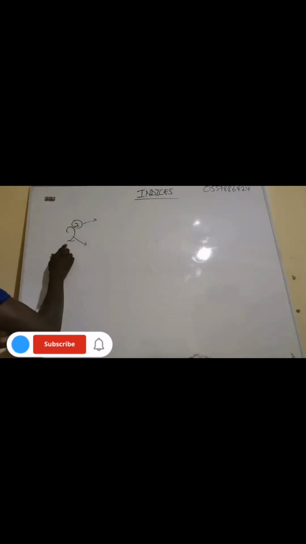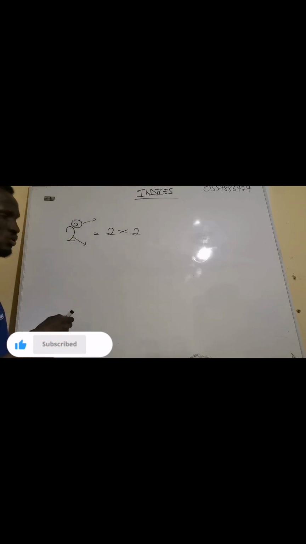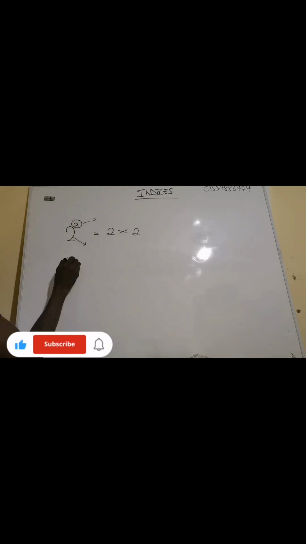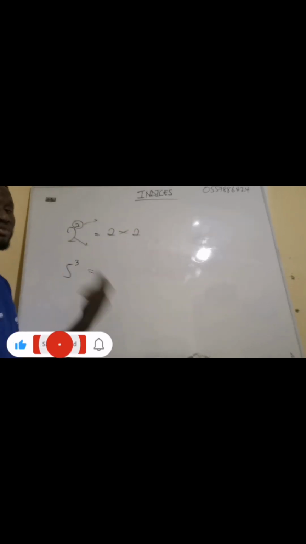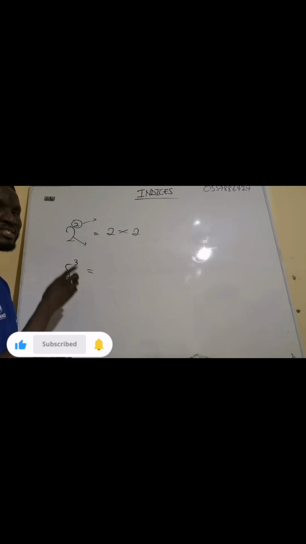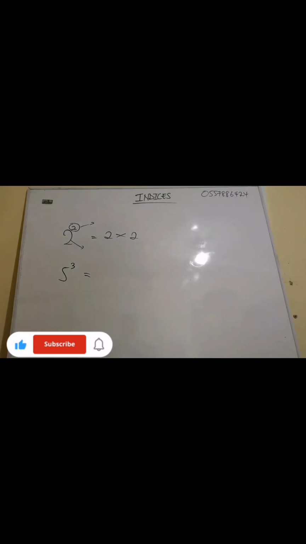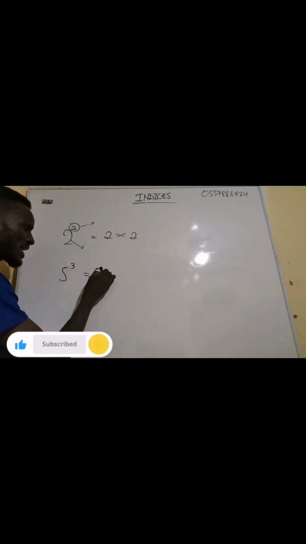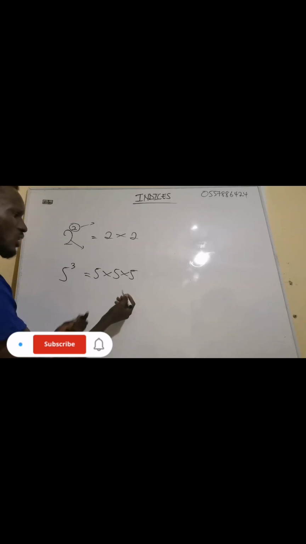If I have 2 exponent 2, it means the 2 is multiplying itself 2 times. If I have 5 exponent 3, it means the base 5 is multiplying itself 3 times. So the 3 here, the exponent, talks about the number of times the base is multiplying itself. So this one means that the base 5 is multiplying itself 3 times. So how are you going to do it?